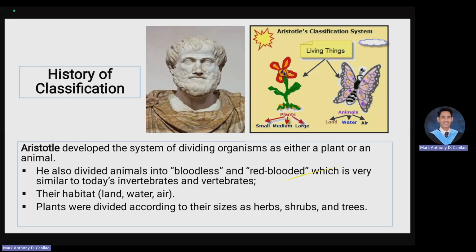So we have here Carolus Linnaeus. In the Linnaean system, there are two reasons that Carolus Linnaeus has mentioned. It allowed for a classification system based on evolutionary relationship, which was developed only in succeeding centuries. It provides a common name for a particular organism when identified by scientists of different nationalities.